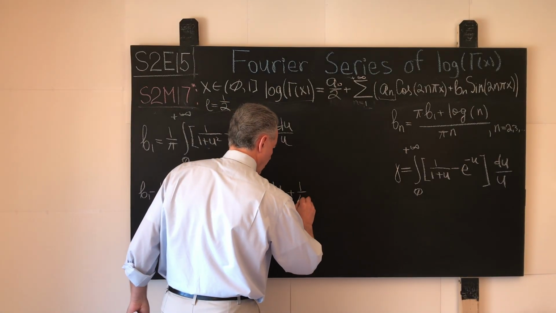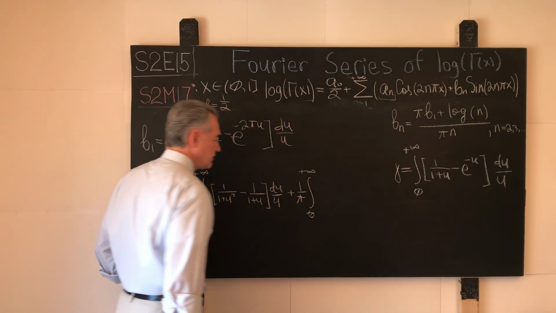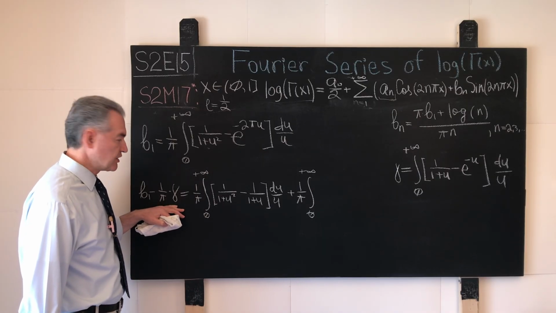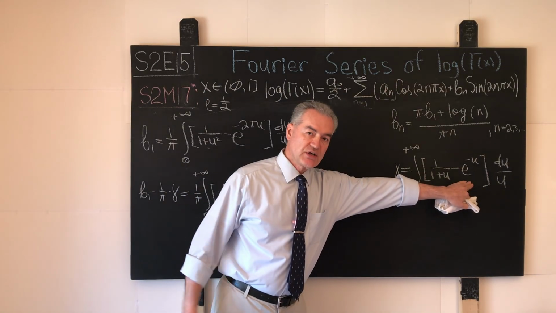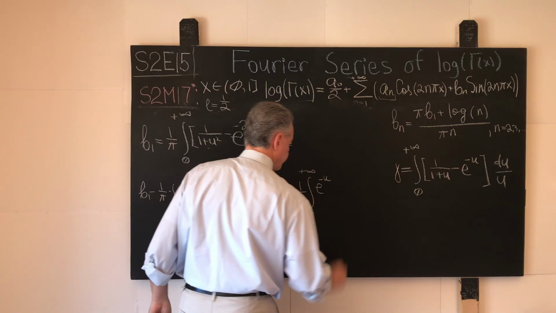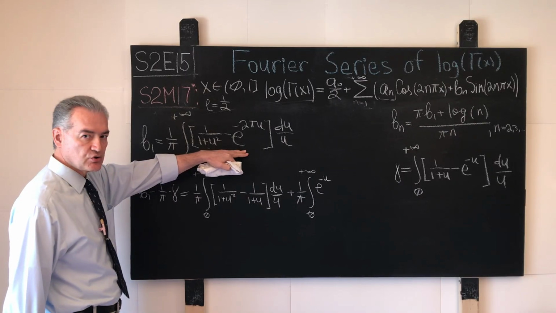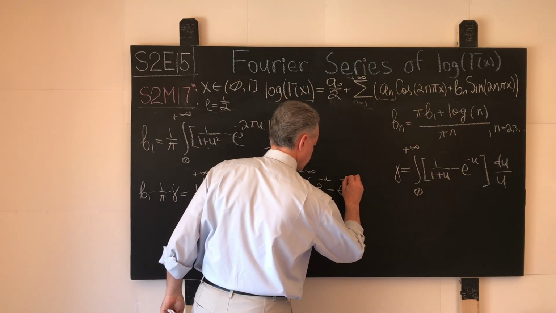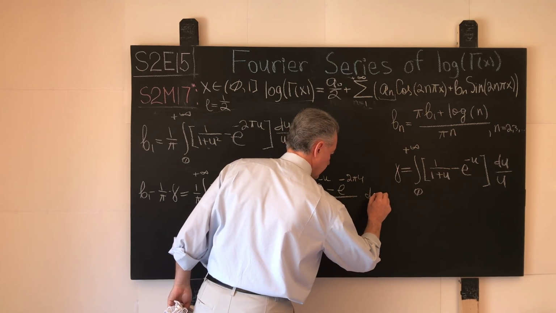Plus 1 over pi, the exponential terms, the integral from 0 to positive infinity. Here, let's do this arithmetic carefully. The negative Euler-Mascheroni constant times the reciprocal of pi will give us this exponential term with which sign? With the positive sign. So this guy will go here with the positive sign, e to the power minus u. The b1 coefficient here will give us the exponential term with its original sign minus. So we will write minus e to the power of minus 2 pi u, again over u, and du.